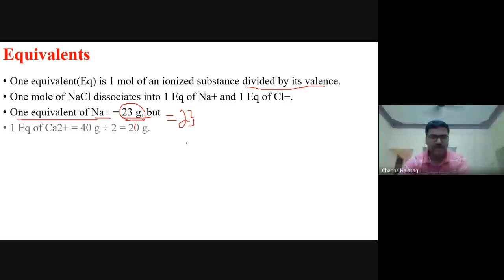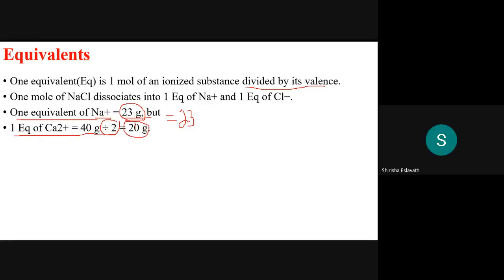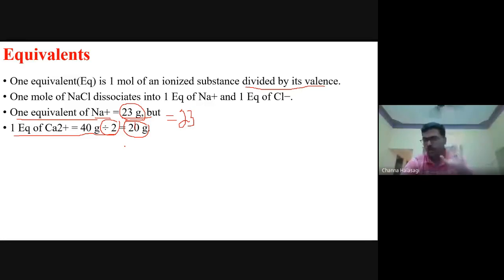Now take calcium. One equivalent of calcium is 40 grams divided by its valence. So what is the one equivalent of calcium? 20 grams. Suppose in the question they will do a tricky question. They will tell the molecular weight of calcium is 40 grams. What is one equivalent of calcium? Your answers will be 10, 20, 30, 40. So which one will you take? 20. If you know the definition and its valence, then you can easily answer.